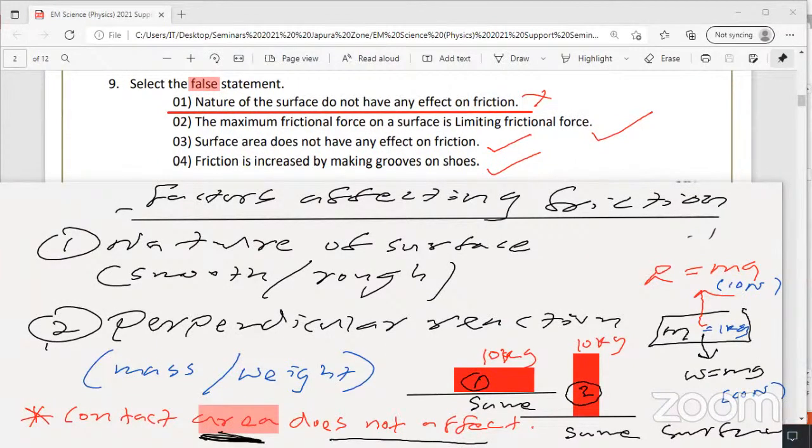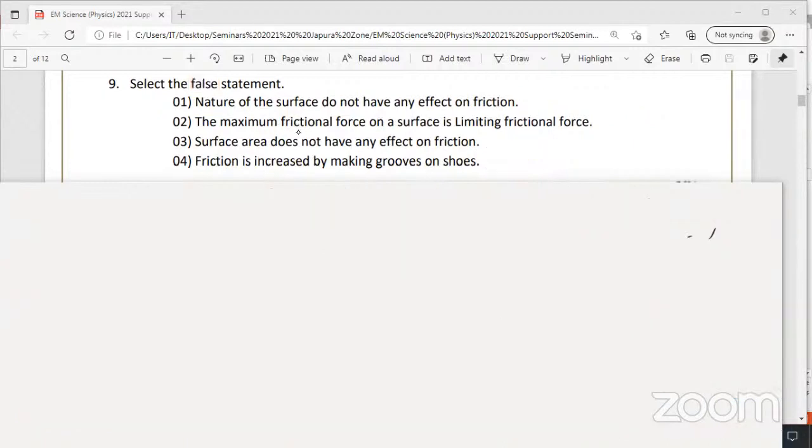Very important. So what are the factors affecting the friction? Nature of the surface, whether smooth or rough. A rough surface, say sandpaper, has high friction. Definitely you will get at least an MCQ from the friction lesson, because there's a separate chapter for friction, even if you don't get a structured or short essay question. Right. Question number 10. I gave the answer for question 9, the first one.